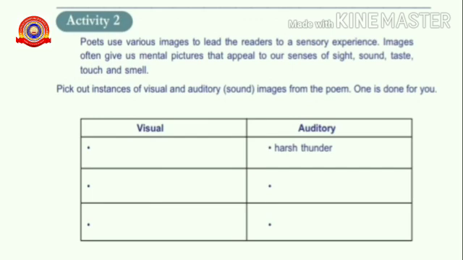So one example is done here. Harsh thunder. Yes, definitely you can hear the thunder. You can hear this sound while reading this poem. So it is an example for auditory images. So visual image means the images which we can see while reading a poem, and auditory image means an image which you can hear while reading the poem.